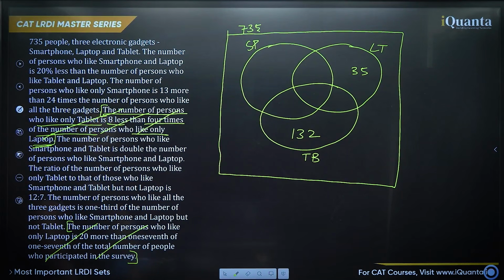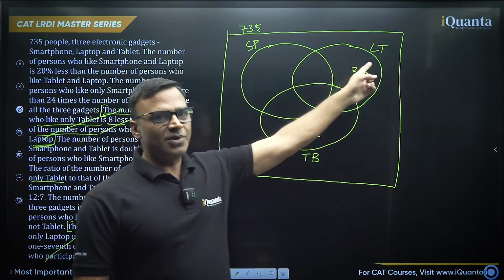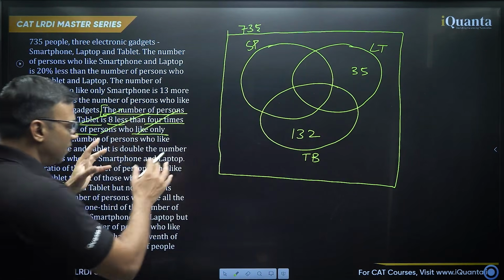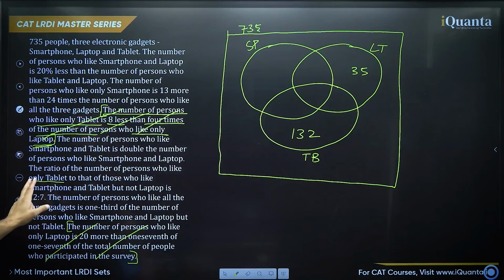Now, is there any place where I have only tablet mentioned? Right? Only tablet, was it anywhere there? No, I don't think so. Double the number of persons who like smartphone and laptop. Okay, the ratio of number of persons, yeah, only tablet is here. So see, you have two values now, only laptop and only tablet. So keep looking for only tablet and only laptop. So only tablet is here. So read this sentence very carefully.